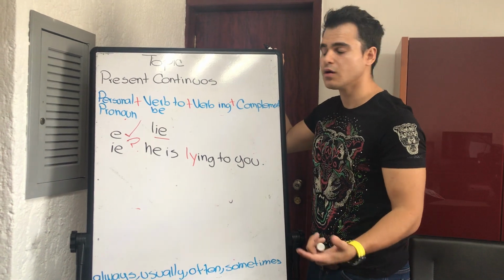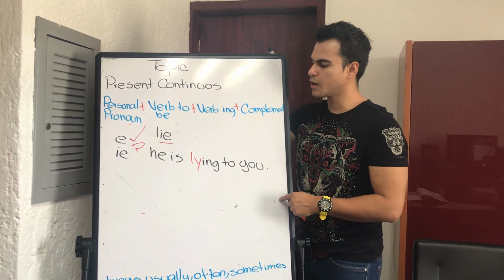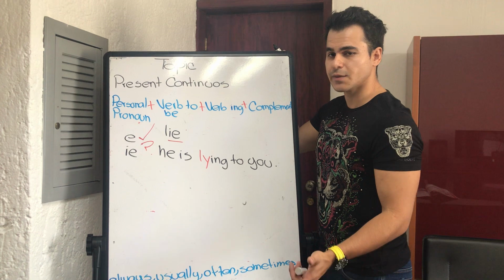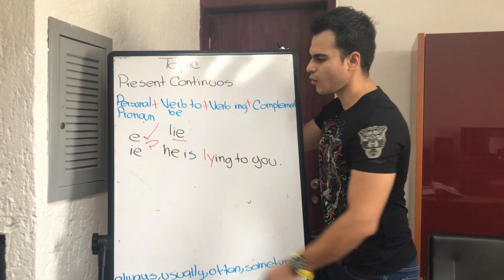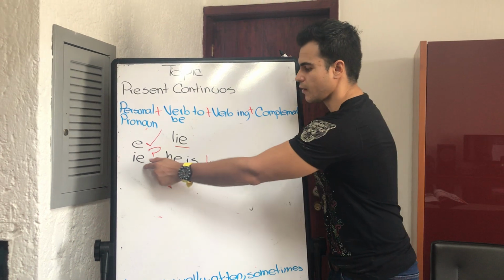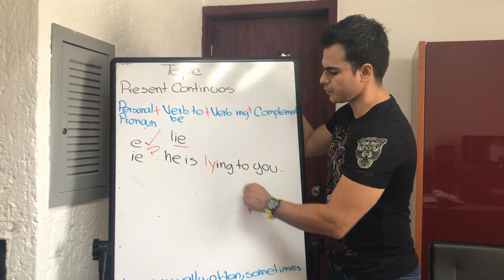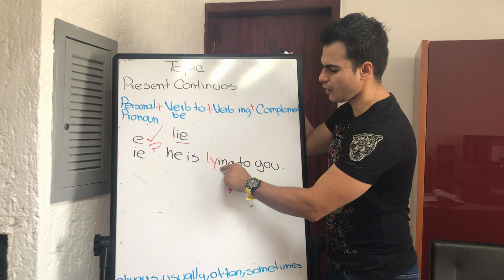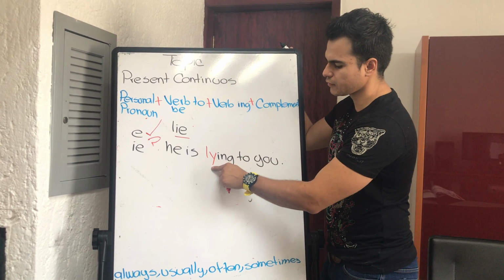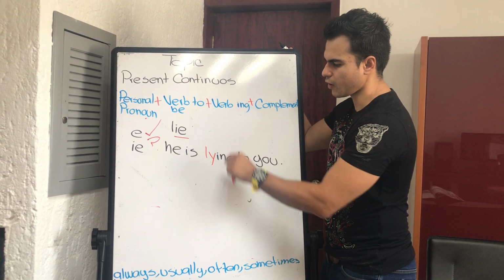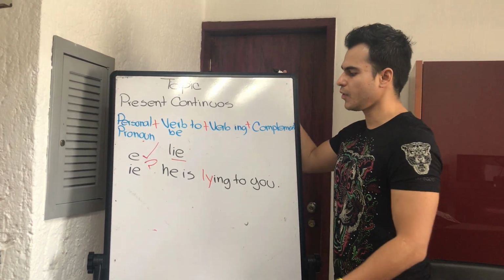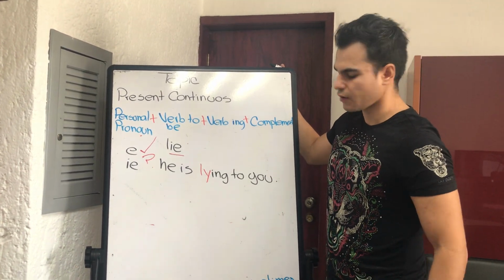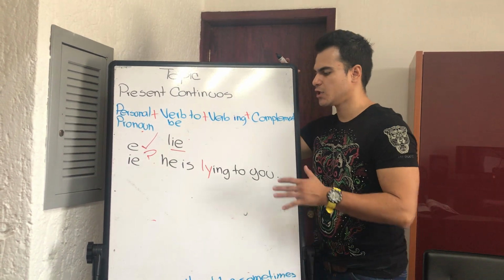Aquí sería otra excepción, el presente continuo, cómo conjugar un verbo. Va a haber más excepciones, pero por ahora, según el libro, vamos a aprender cuando terminan en E, cuando terminan en IE, cómo cambiamos, ¿ok? Cambiamos la I latina o anteponemos una Y antes de la I latina, borrando la E. He's lying to you, alright?